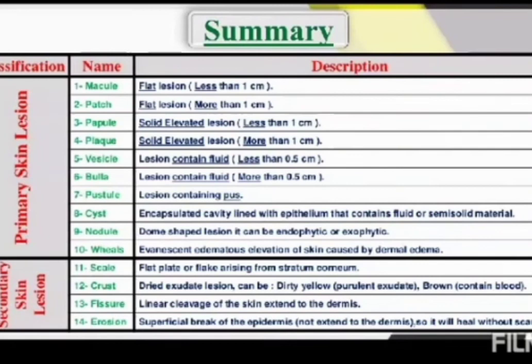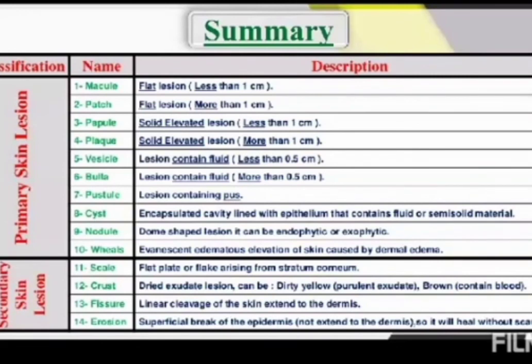In summary, skin lesions are mainly divided into two, primary and secondary lesions. Primary skin lesions are divided into macule, papule, patch, plaque, vesicle, bulla, pustule, cyst, nodule and wheals.